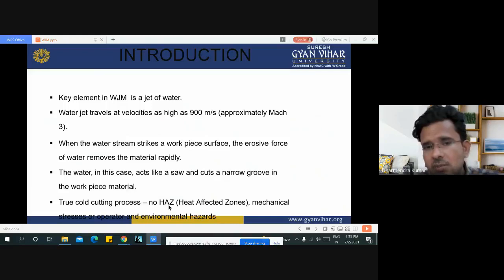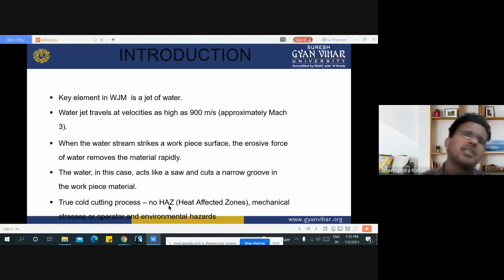When the water stream strikes a workpiece surface, the erosive force of water removes the material rapidly. The water in this case acts like a saw and cuts a narrow groove in the workpiece material. This is the basic introduction of the water jet machining process, in which, in simple words, water strikes the workpiece, mixed with some abrasive particles, and with the help of this mixture, mechanical erosion of the workpiece can occur and finally we get our finished product.